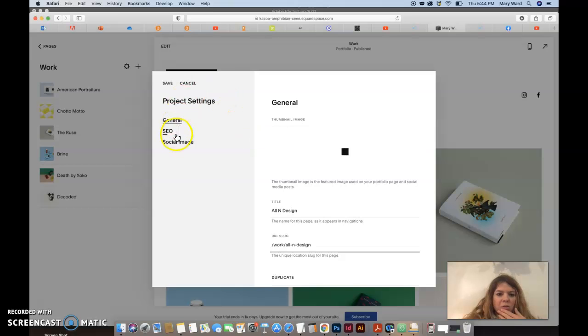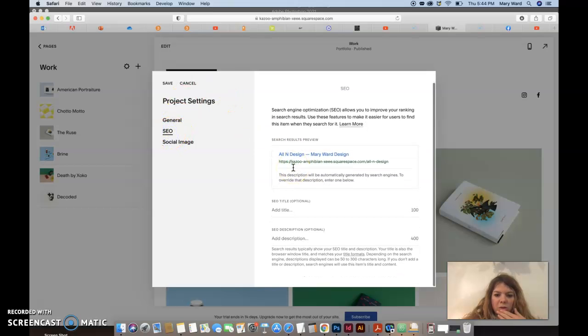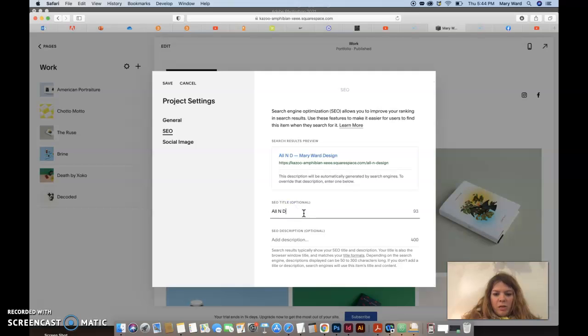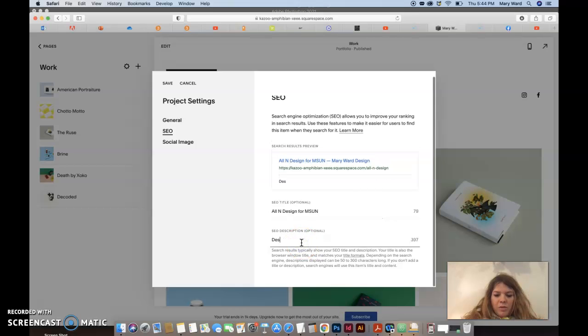It's taking a bit for that to upload, but then we can SEO it. All in design for MSU Northern. Design done for MSU Northern in Havre, MT for the all in t-shirt or something, and that'll come up. You can see that that's what it's going to look like when people search for all in design. It would help them find it on my site this way.